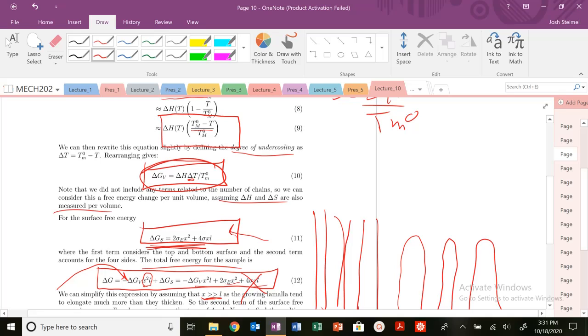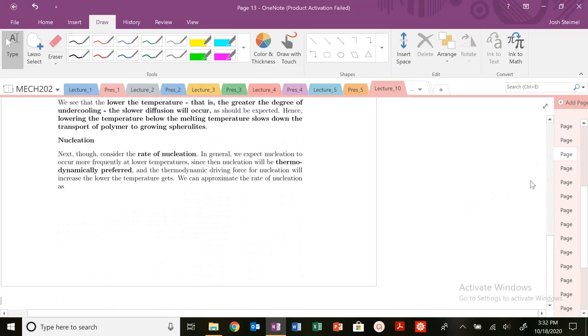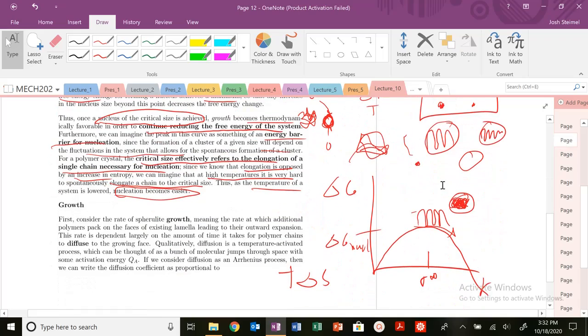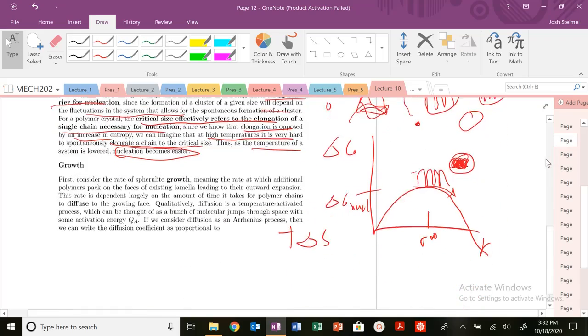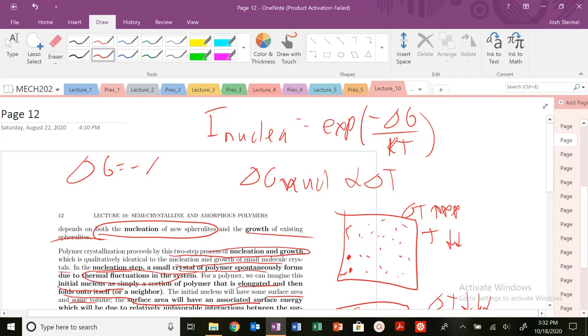So my nucleation rate is going to be an exponential of minus G over kT. It's going to be some Arrhenius term. And that delta G term is going to be a function of this minus delta GV, which we dealt with last time, plus that delta GS. So that's going to be the competition.